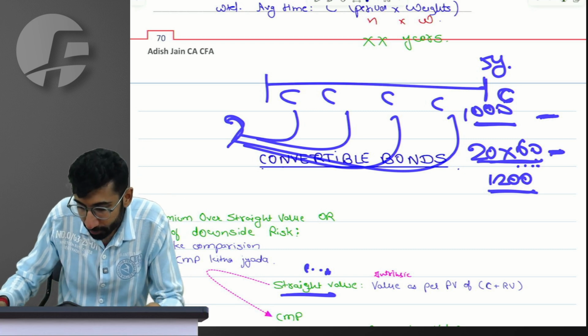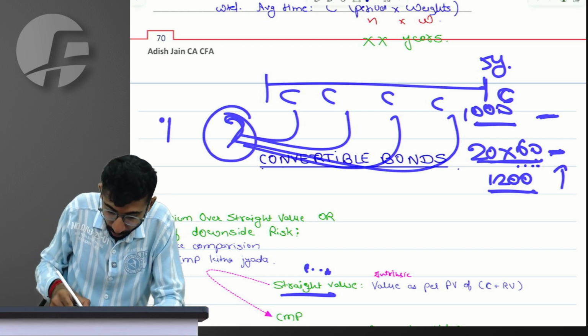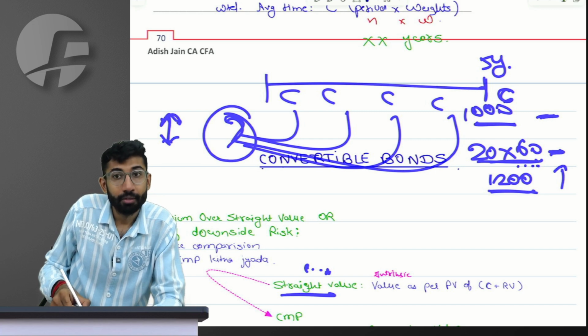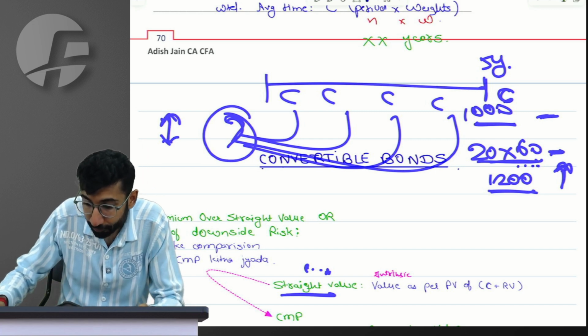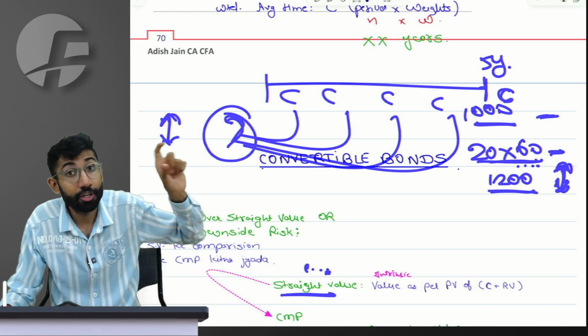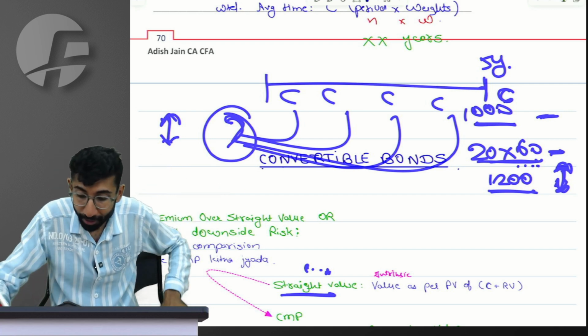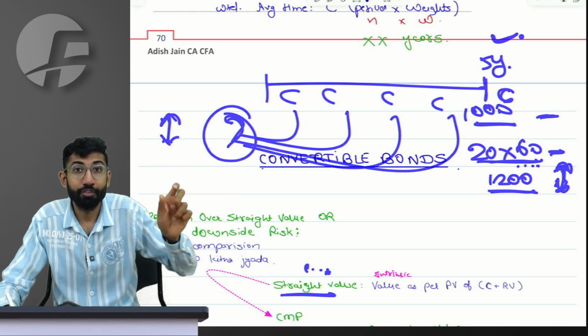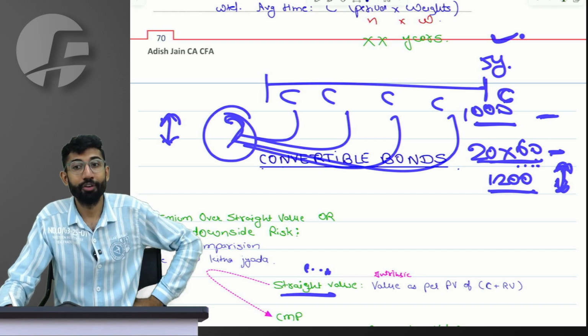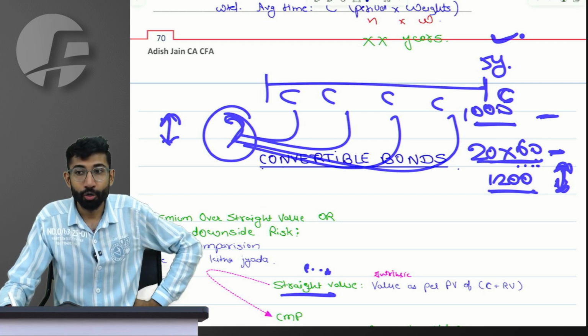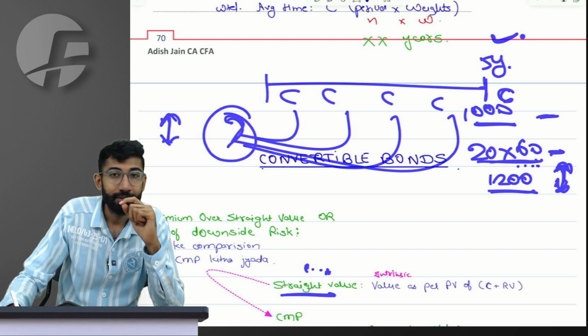Do you agree the value of the debenture will fluctuate based on the expected fluctuation in the share price that will prevail after 5 years? Could you understand the last line which I said?